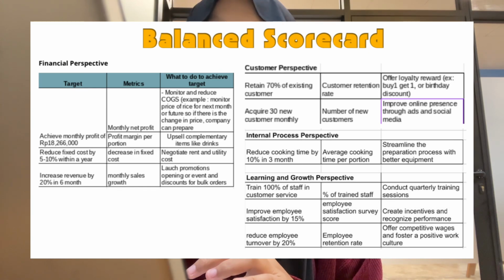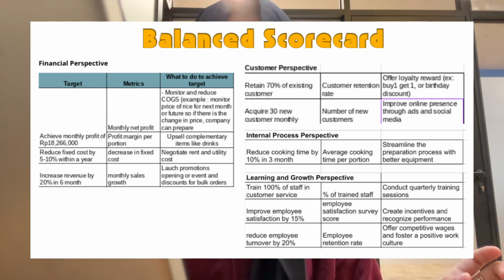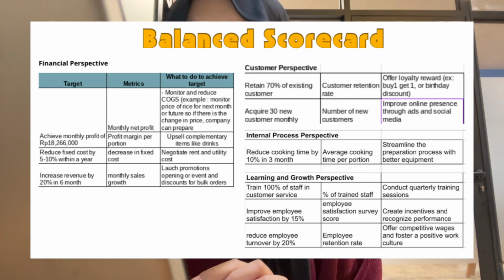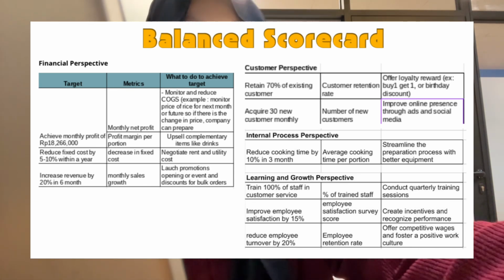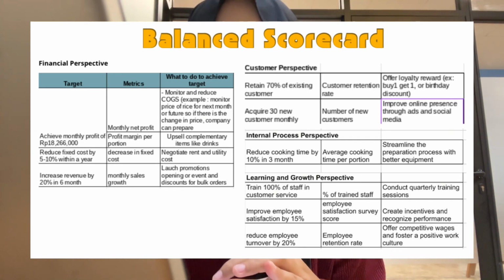We monitor and reduce COGS. For example, we monitor the price of rice for next month or the future. So if there is a change in price, the company can prepare. And then we negotiate rent and utility costs to reduce fixed cost, and also launch promotions and opening events, to increase revenue by 20% in 6 months. And then you can see in these pictures the customer perspective, internal perspective, and learning and growth perspective. And here, in the example, we improve employee satisfaction by 15%, and we create incentives and recognize performance.